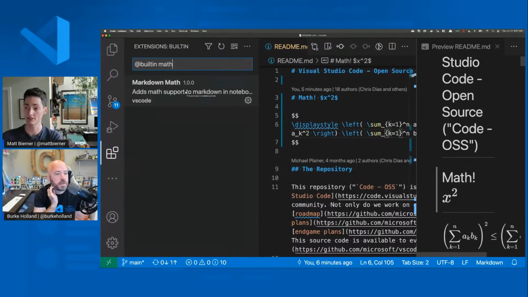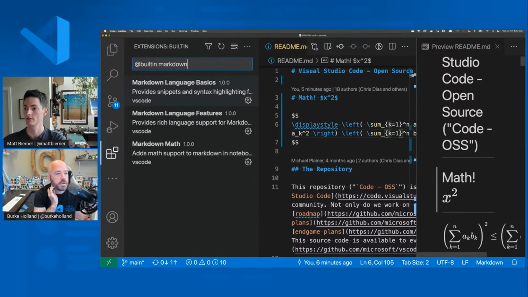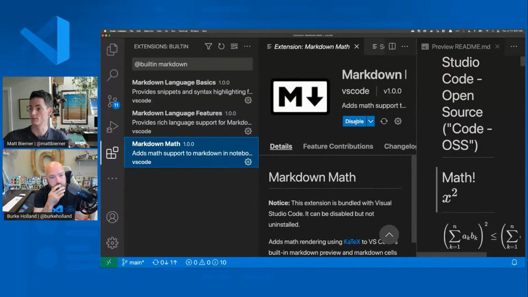It is a separate extension from the Markdown ones. We have these different Markdown ones, like Markdown Basics, which provides syntax highlighting. Markdown Language Features is what actually provides the preview and things like the outline. And then we have Markdown Math, which adds the math support for the preview. So if I really wanted to disable this feature entirely, I could even go in here and say, I'm going to disable this extension. I can disable a built-in extension the same way you can disable one of the extensions that you've installed.